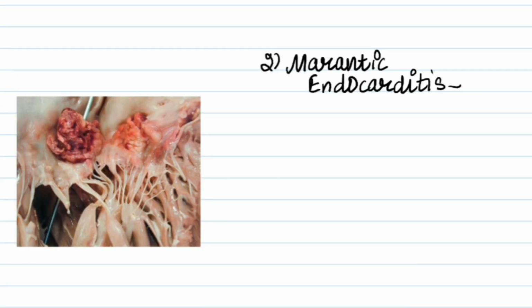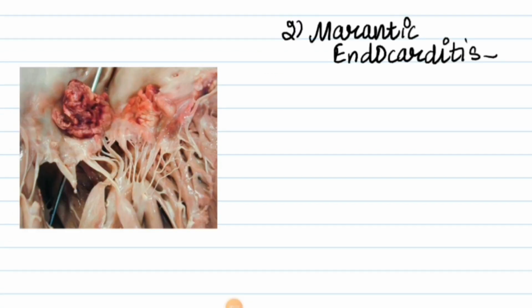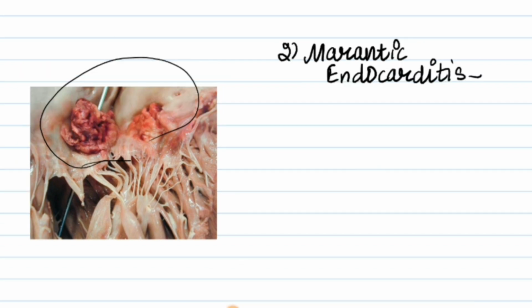Next condition is marantic endocarditis. It is also known as non-bacterial thrombotic endocarditis or NBTE, which occurs from the deposition of thrombus and fibrinous material on the heart walls, most commonly the mitral valve. This is frequently associated with hypercoagulable states, adenocarcinomas, or SLE, which is systemic lupus erythematosus. These depositions are small, whitish, and friable, and the site is along the line of closure.